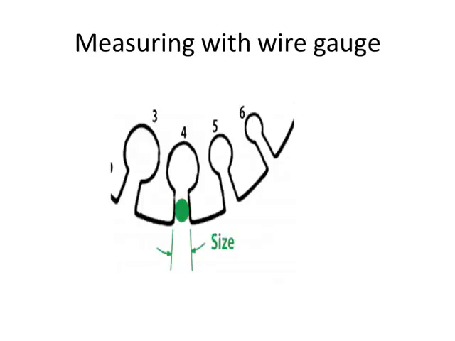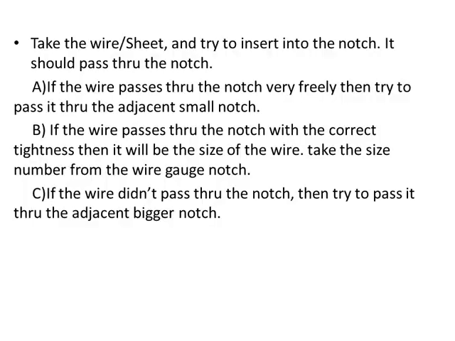Measuring with wire gauge. So for example, the wire gets fixed into the notch number 4 easily and comfortably. So the notch number 4 size we can read from the table. So this is a process to measure the size of the wire with the help of a SWG, that is standard wire gauge. Take the wire or sheet for which you want to know the size and try to insert